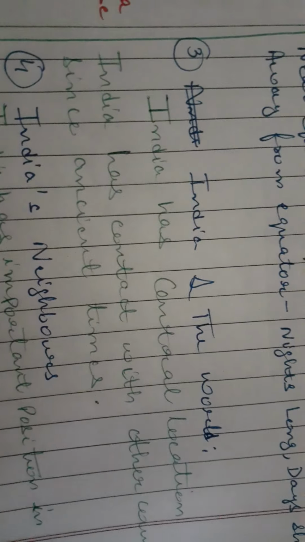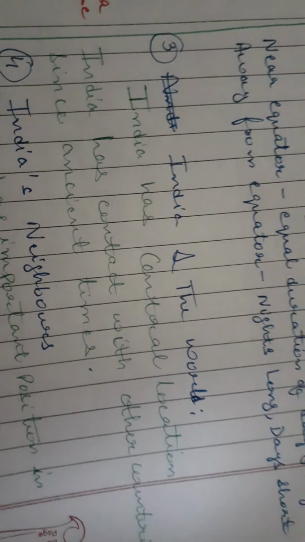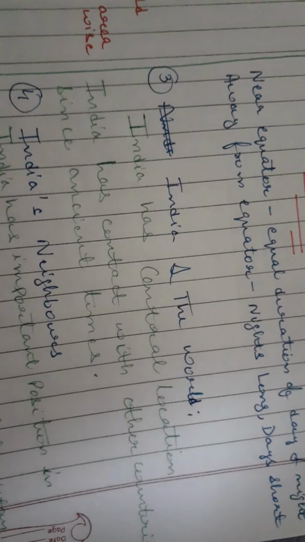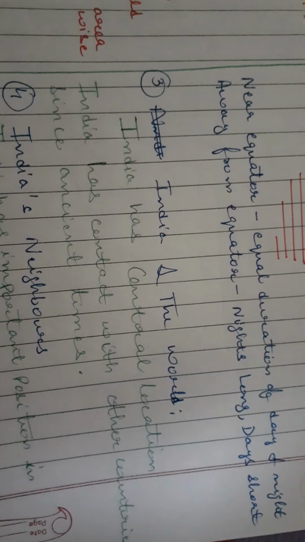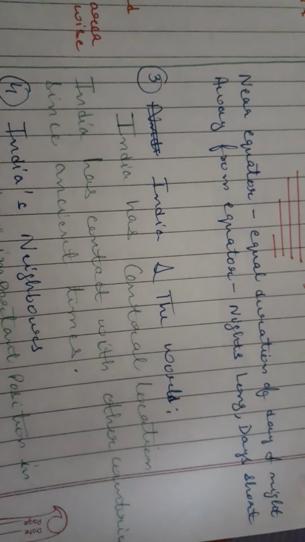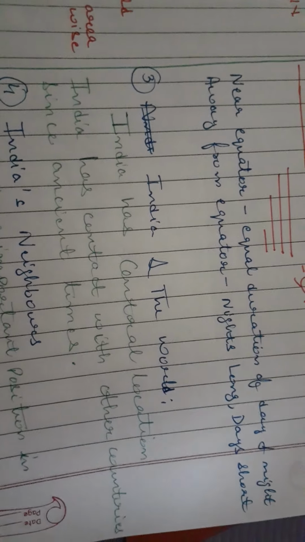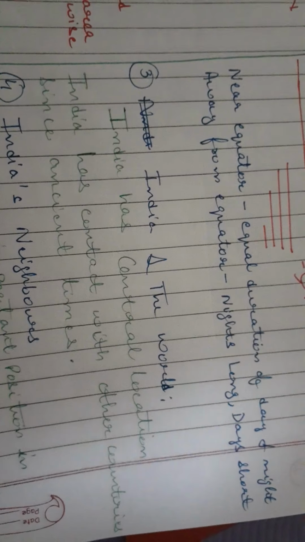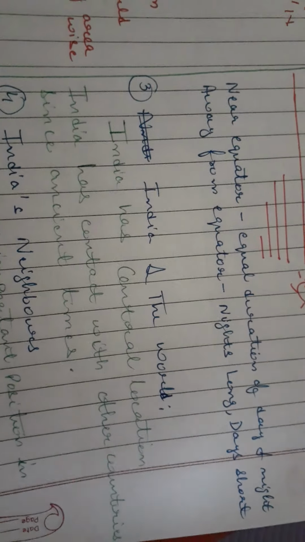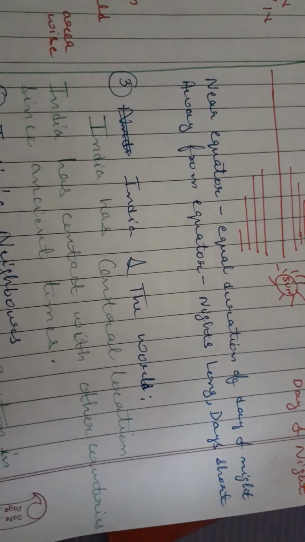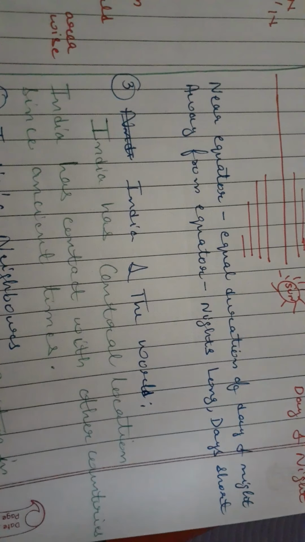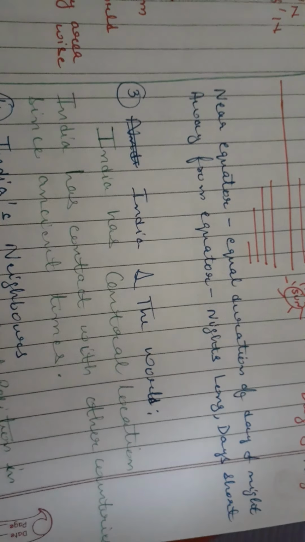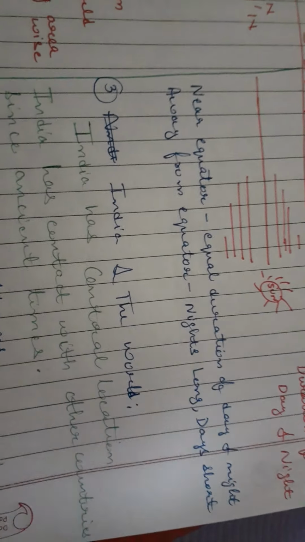The next topic is India and the world. India has a central location in the Indian Ocean, and since ancient time, because of its good location, India has a lot of advantages. The first advantage is that India has had good contact with other countries since ancient time. From the point of view of land, we have land boundaries with various countries, and in the ocean, we have good connectivity through oceanic routes with different countries.